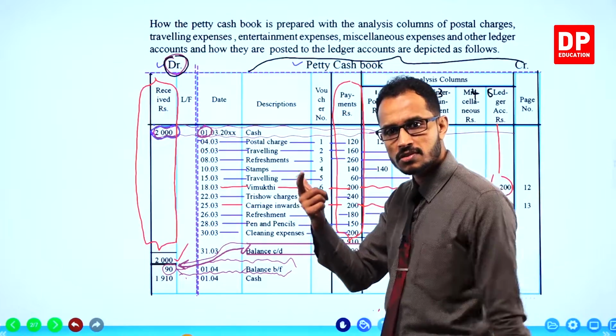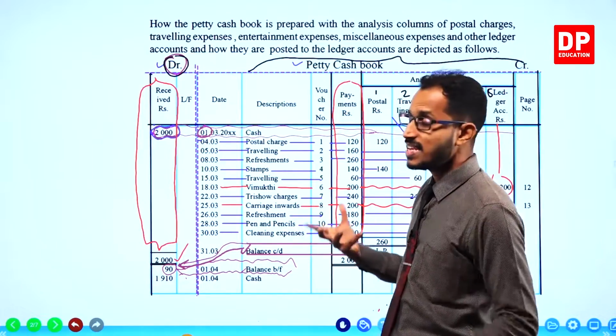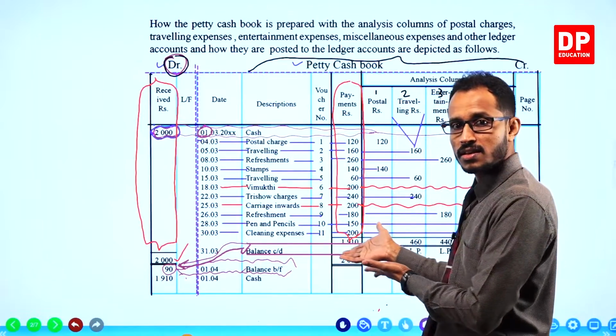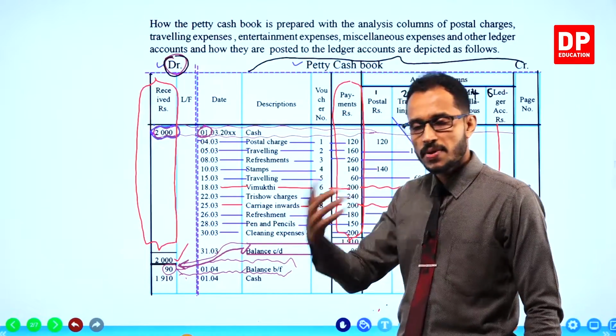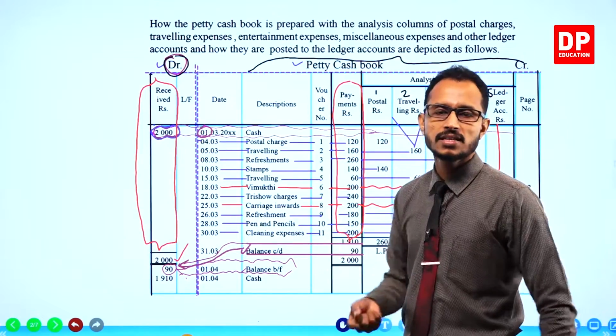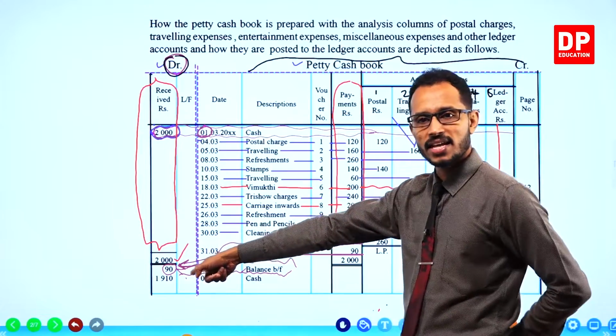Of course, the reimbursement should be the amount which was spent. The sum of money which was spent by the petty cashier should be reimbursed by the main cashier.